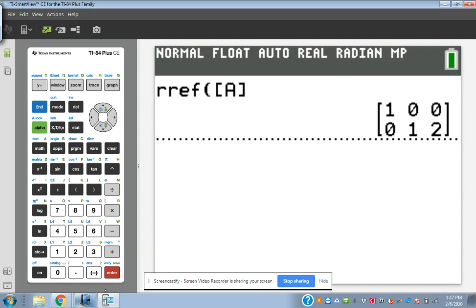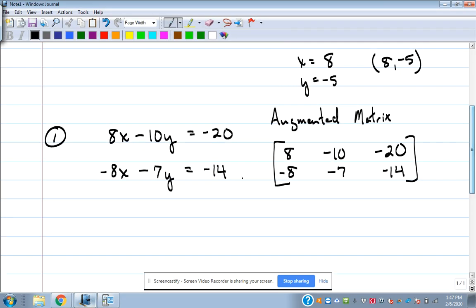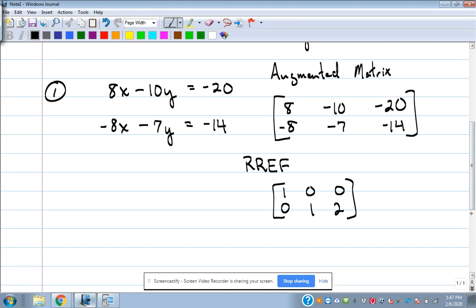And it does all this row reduction stuff and gets us into this form. The matrix that we get as a solution after we've done RREF is 1, 0, 0, 0, 1, 2. What does that tell us about x?